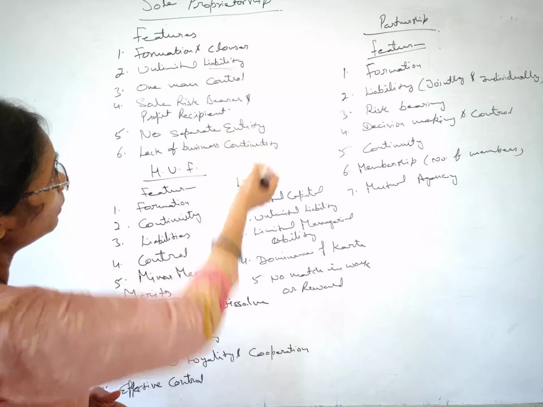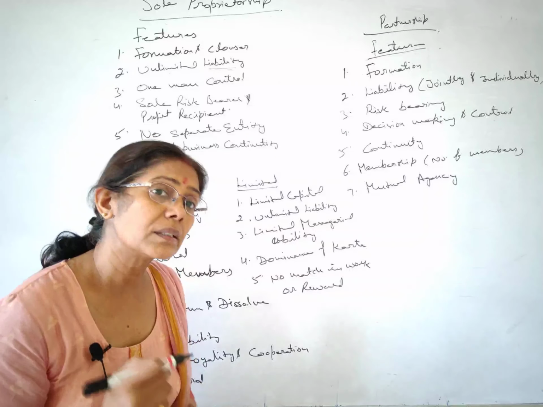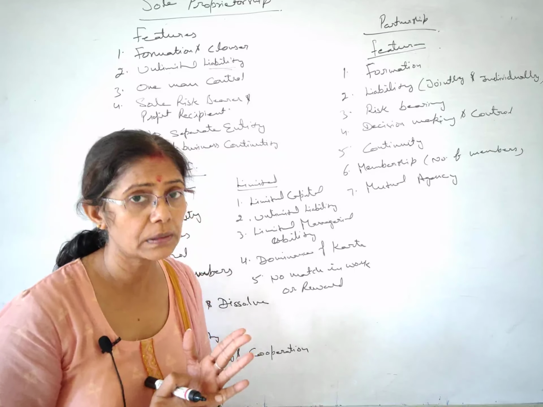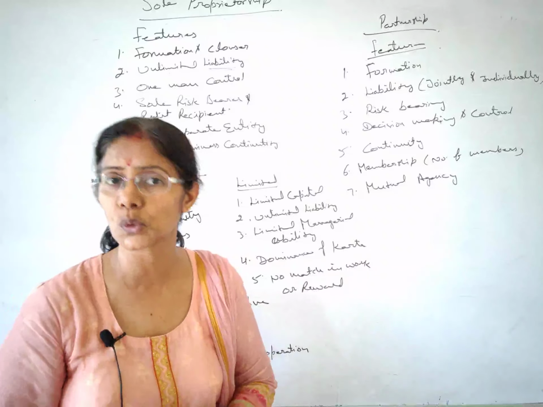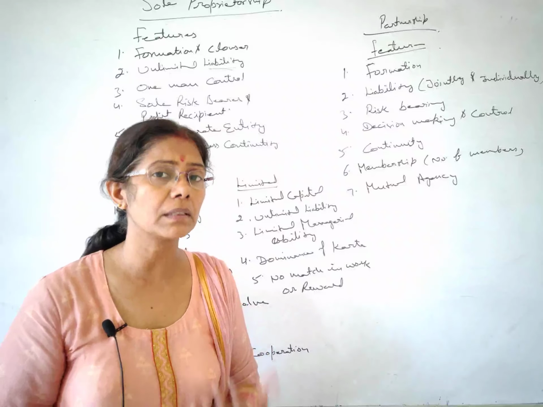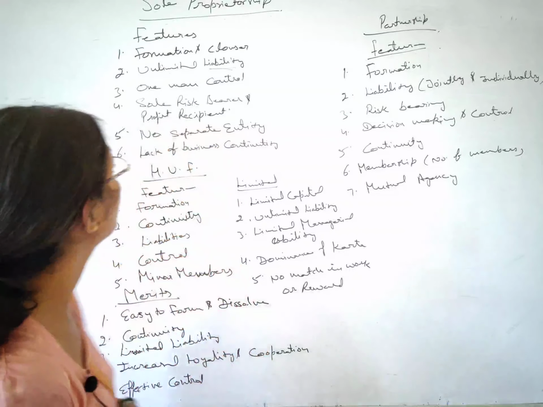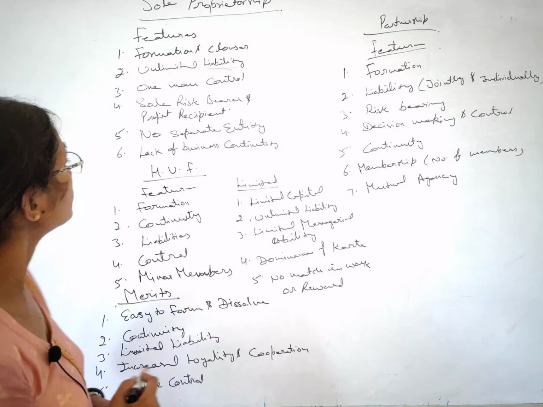Next is sole risk bearer and profit recipient. He is the sole risk bearer. The whole profit goes to the single person. If a loss arises, that also goes to the single person. If any risk is there in the business, this is the person who has to bear the risk. So this is sole risk bearer and profit recipient.